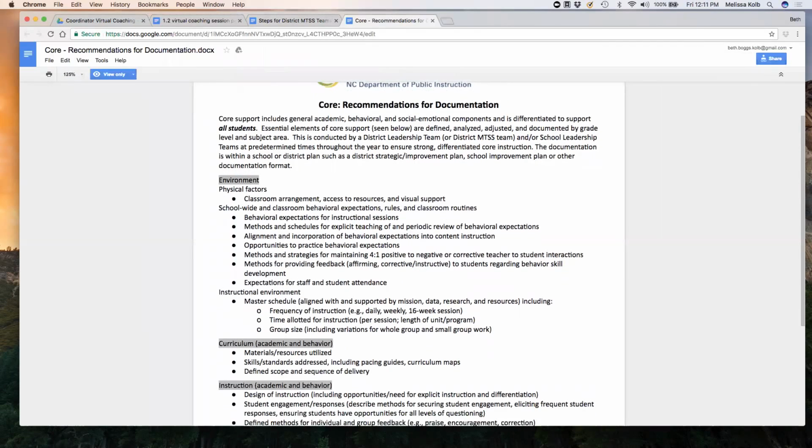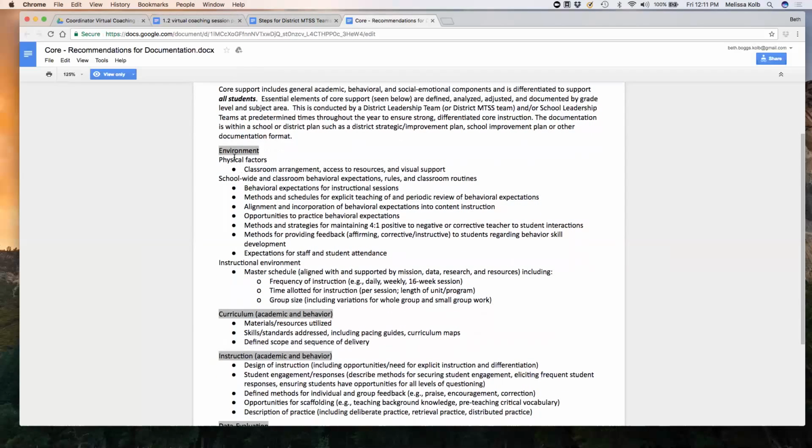So we're really moving away from individual student documentation for core, and really thinking about what it is that we're providing across an entire grade level and across an entire school. And we're doing that through looking at each of these different buckets, what we say ICE: instruction, curriculum, and environment.